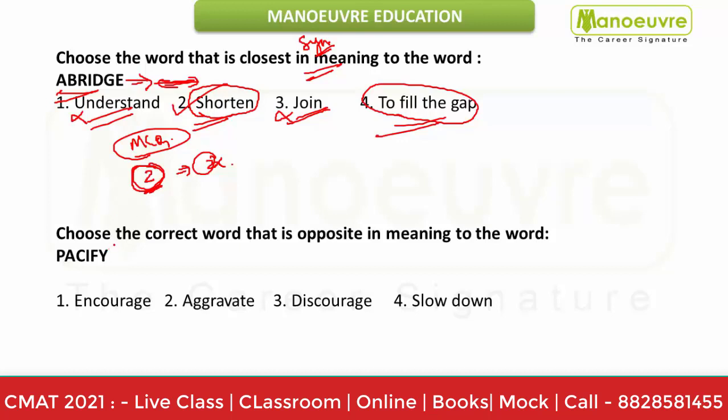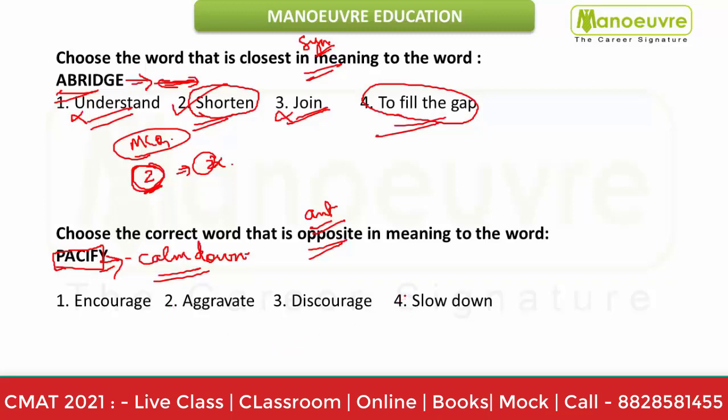Now the next thing is choose the word that is opposite in meaning to the word, means you want an antonym for the same word, okay. The word is pacify. Now before going on to antonym, it is very important that you know the meaning of the word. Pacify means nothing but to calm down, guys. If someone gets very angry and you calm them down, that is called to pacify him. Now what can be the opposite? Opposite can be to encourage, to aggravate, to discourage, or to slow down.